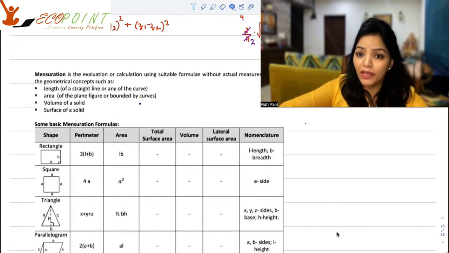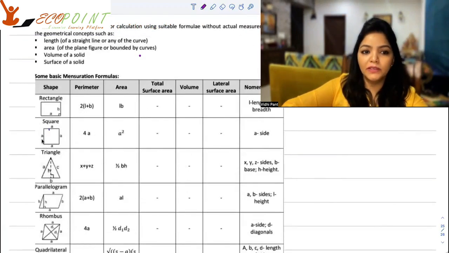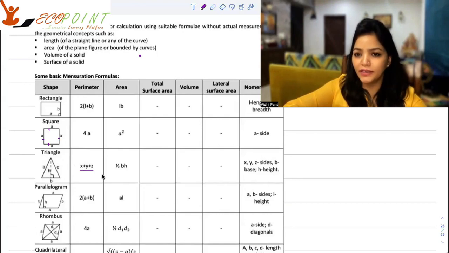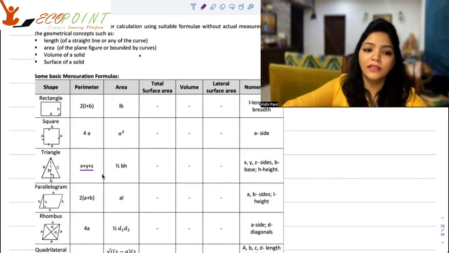Area of a square would be, if a is the side, all sides are equal, so a square is the area and 4 times a is the perimeter. Perimeter is basically the sum of all the boundaries, the lengths of the boundaries. Area of a triangle is half of height into base, and if the lengths of the sides are a, b, c, then a plus b plus c is the perimeter.